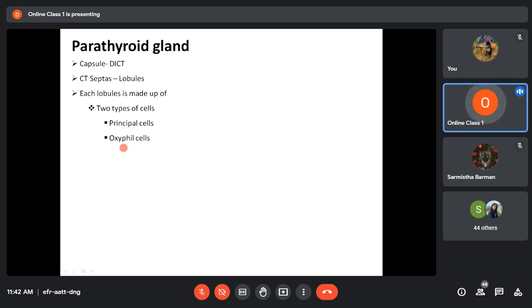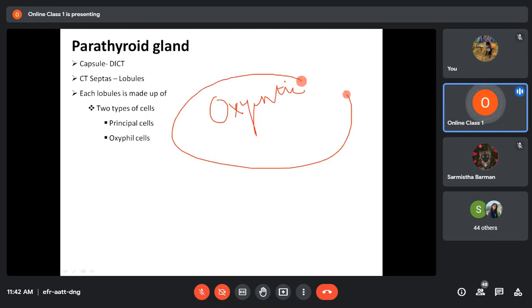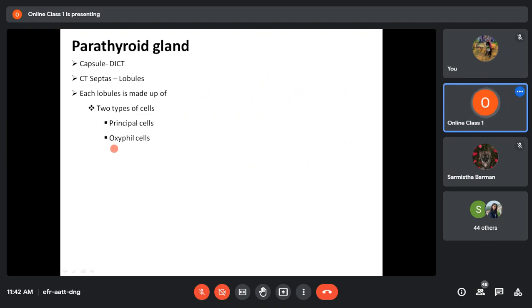I forgot the name for a moment. Okay, the oxyntic cell is there. That cell you find in the stomach. But oxyphil cells are found in the parathyroid gland. So in the parathyroid gland, you find two types of cells: principal cells and oxyphil cells.